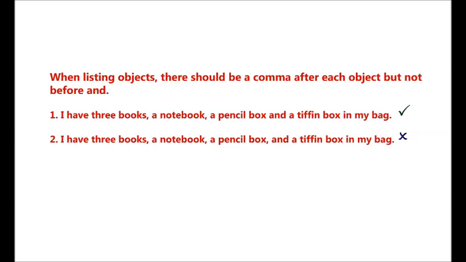After a pencil box you won't put a comma because after pencil box, and is coming. So no need to put a comma over here. If that and was not there, then you would have put a comma. But here in the sentence and is there, so no need to put a comma. Directly you will say pencil box and a tiffin box in my bag. Now let us come to our exercise.